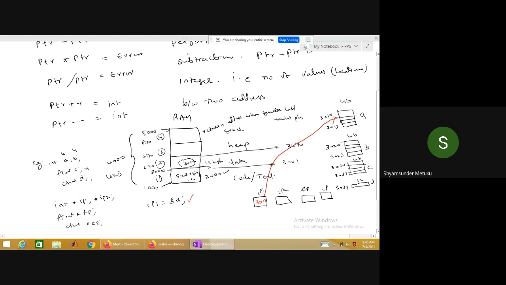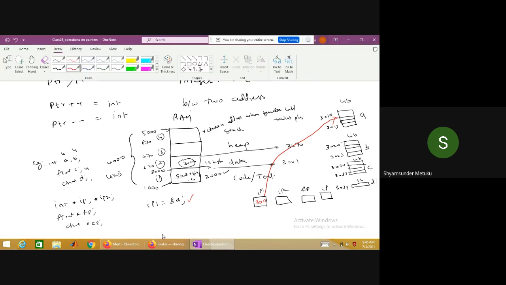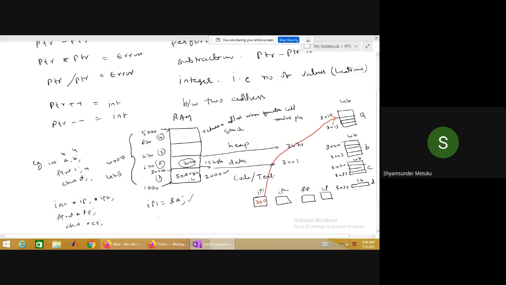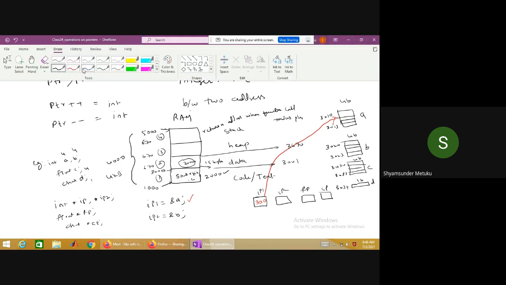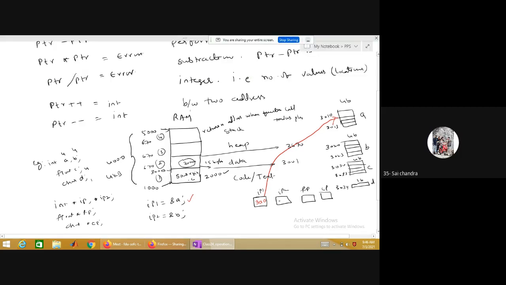Similarly, if I'm going to write IP2 is equal to ampersand B, then what is IP2? 3020. The moment you write this, 3020 is stored and an arrow is established, a connection is established, something like this.